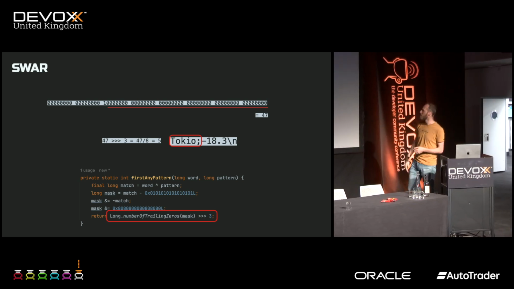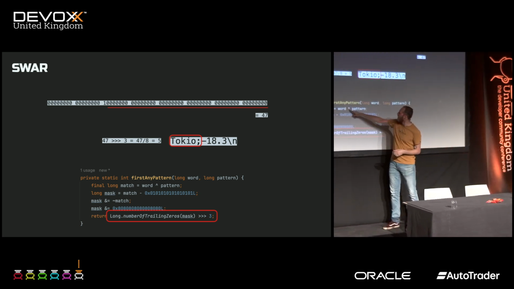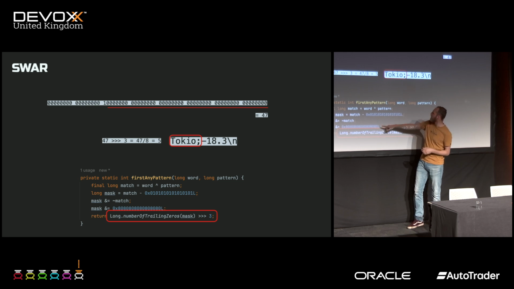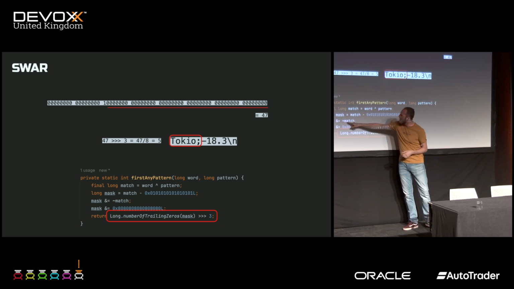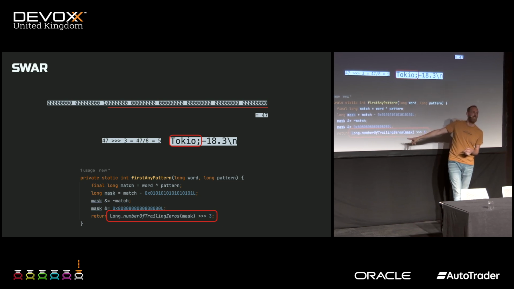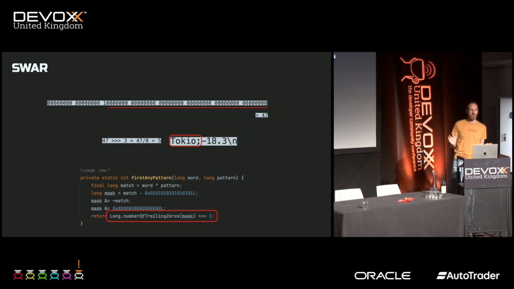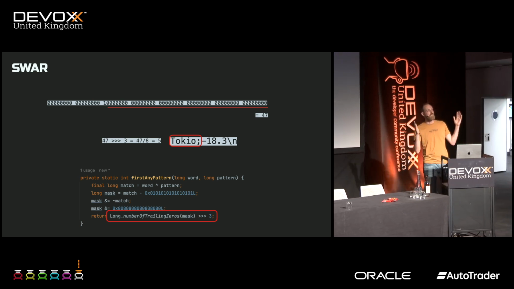We found the delimiter. And we did this all for 8 bytes in one XOR operation, a minus, an AND, and an inverse, and another AND, and a shift and trailing zeros. So that's maybe 7 or 8 instructions on a machine. And we've processed 8 bytes of data. We didn't have to loop. We didn't have to do anything. This is really fast.